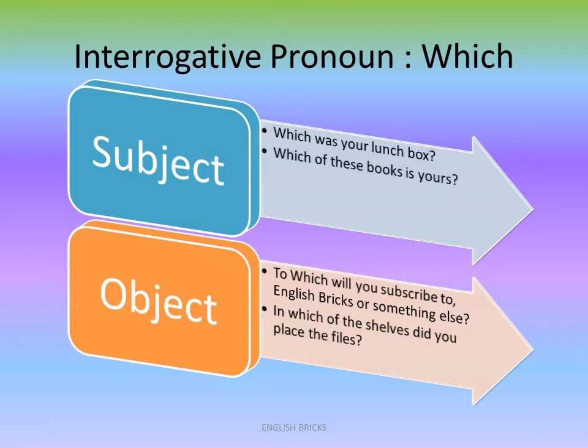Let us quickly look at the interrogative pronoun which. Now, which has only two cases, subject and object case. Which was your lunch box? Now, which is in the subject position because after which comes the verb, and then you have the lunchbox as the object. Which of these books is yours? Which is also the pronoun, because which refers to the bunch of books, followed by the preposition, and then you have these books as the object, is yours.